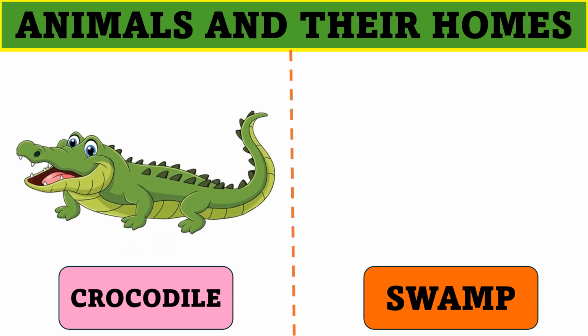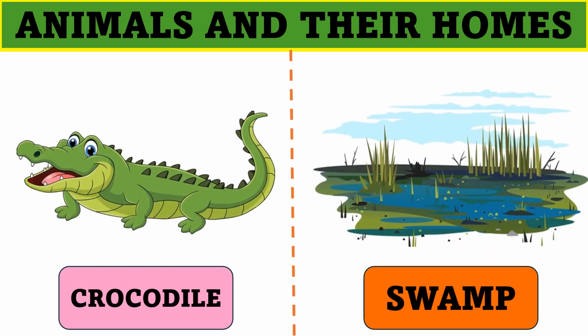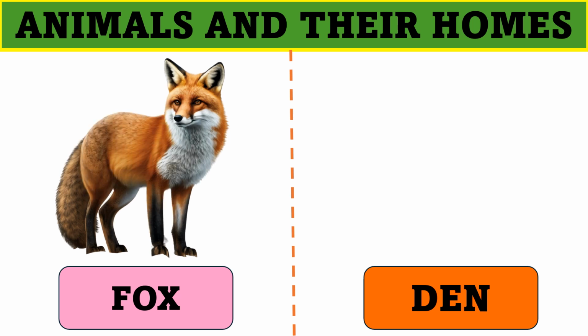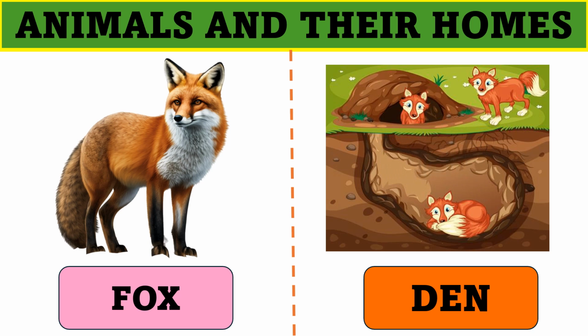Crocodile. Crocodile lives in swamp. Fox. And fox lives in a den.